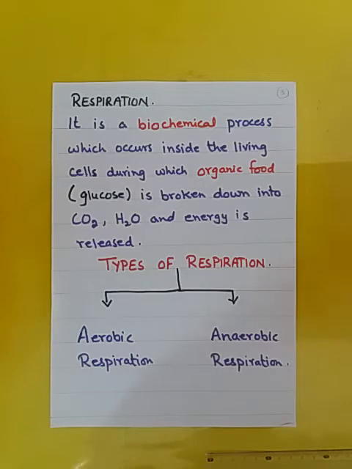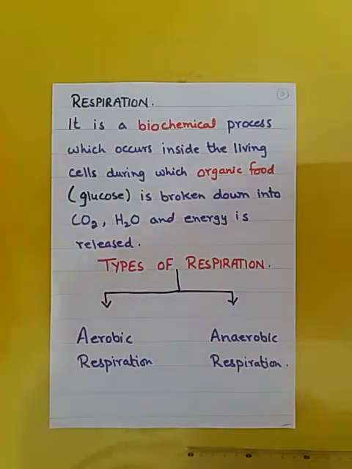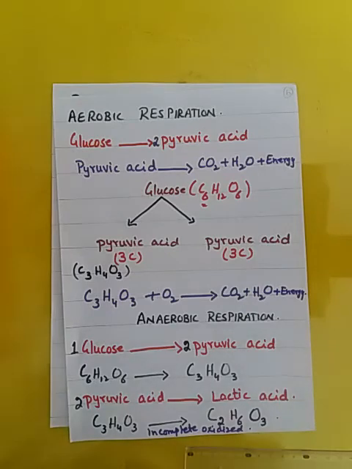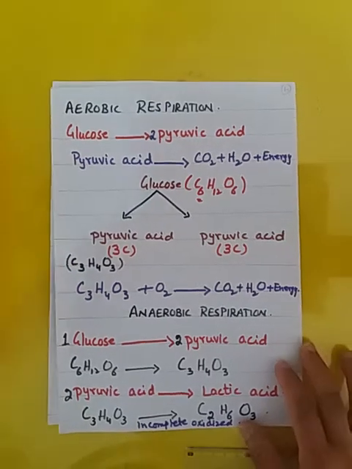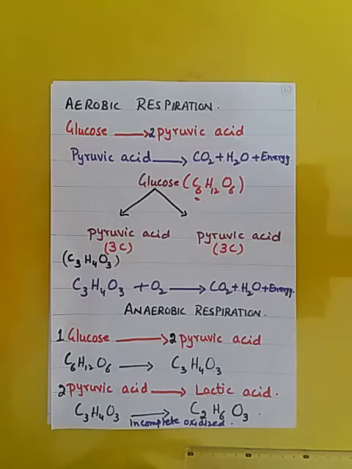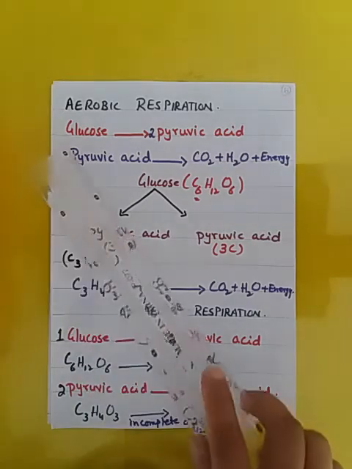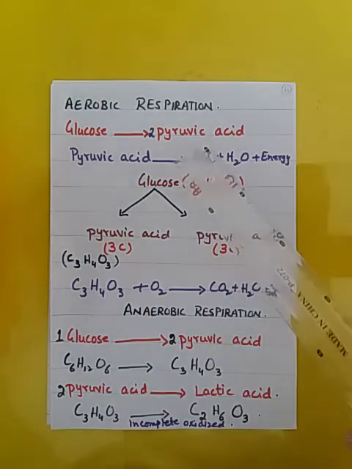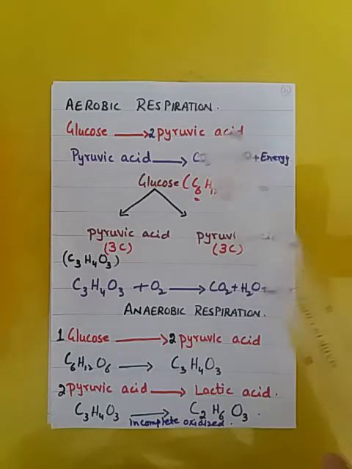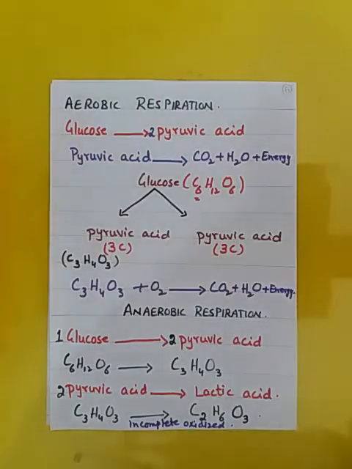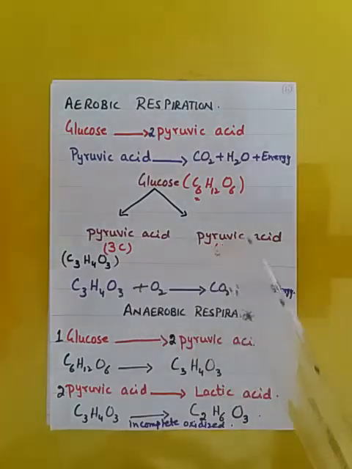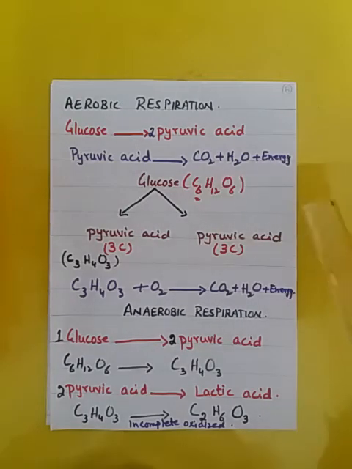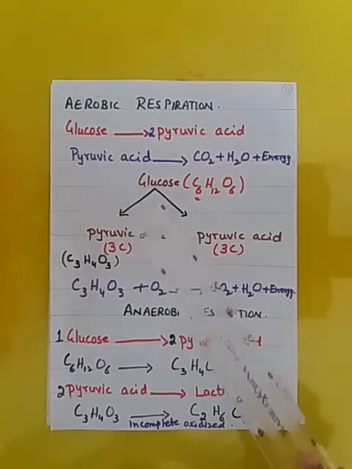Now we have two types of respiration. Number one is known as aerobic respiration, the second is known as anaerobic respiration. In aerobic respiration, aerobic means in the presence of oxygen. In aerobic respiration, one molecule of glucose is broken down into two molecules of pyruvic acid, and then the pyruvic acid is completely oxidized into carbon dioxide, water and energy. That is the sketch of glucose.